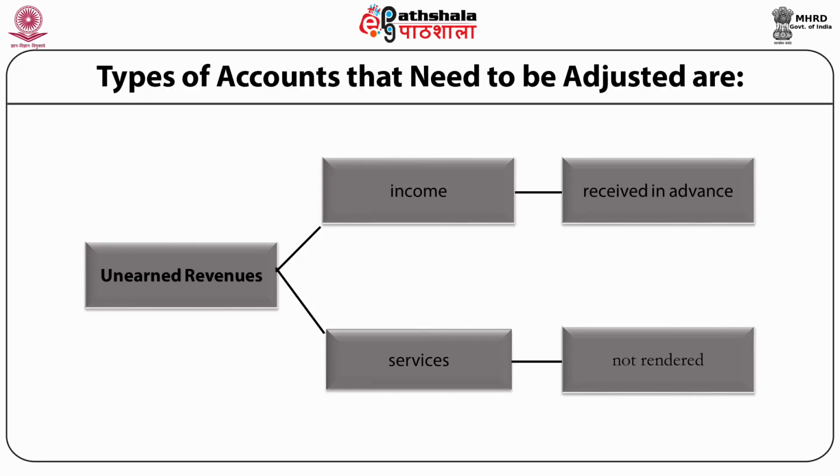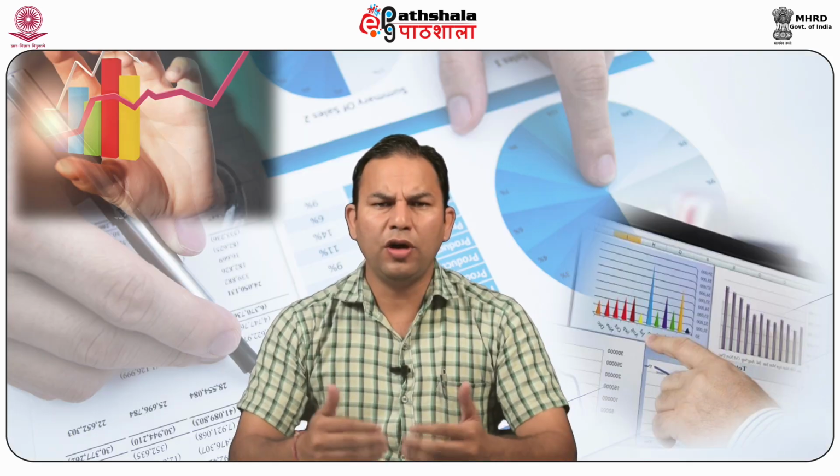For example, commission received in advance will be deducted from the income commission on the credit side of the profit and loss account. Accrued or outstanding expenses. These are the expenses that have not been paid yet by the company. These are due to be paid but not yet paid.